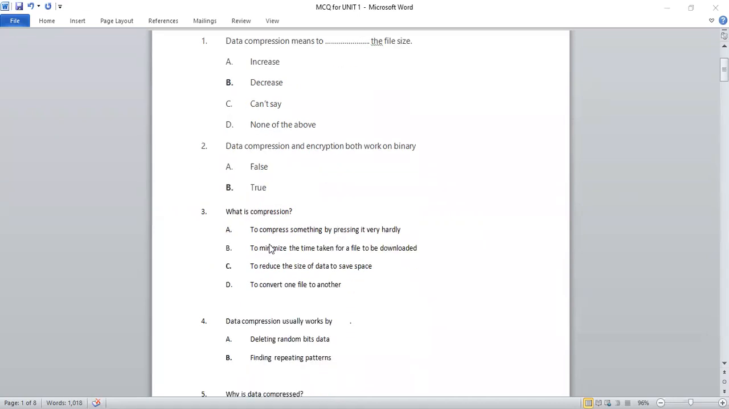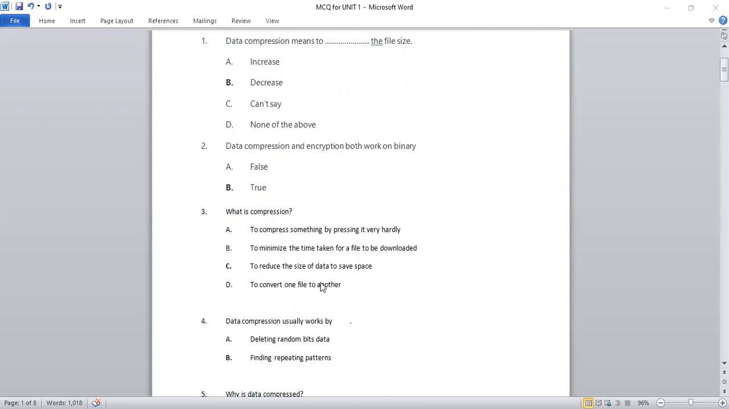What is compression? Third question. Now, when we say what is compression, there are 4 options given. To compress something by pressing it very hardly, obviously not. This is not the answer. To minimize the time taken for a file to be downloaded. To reduce the size of data to save space. To convert one file into another.